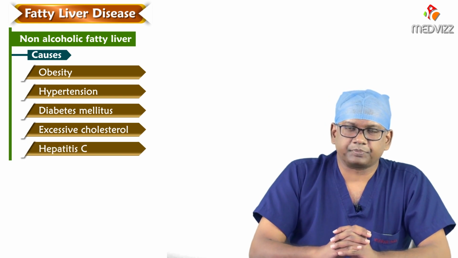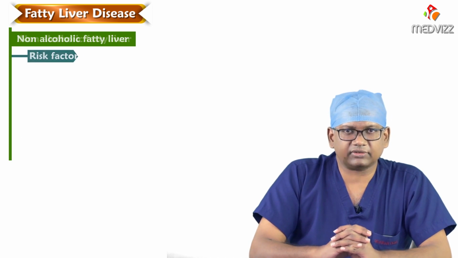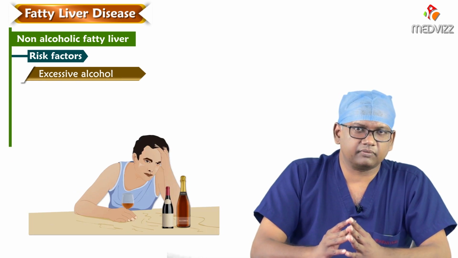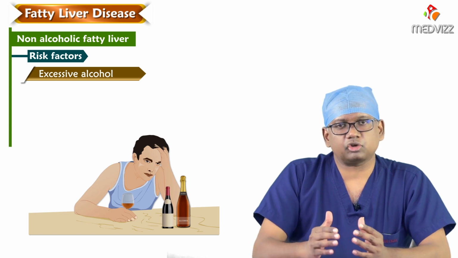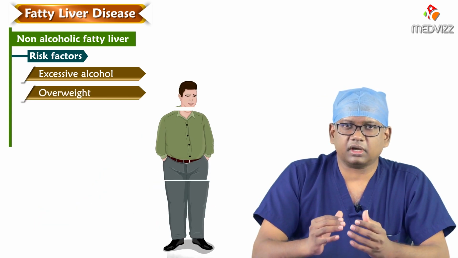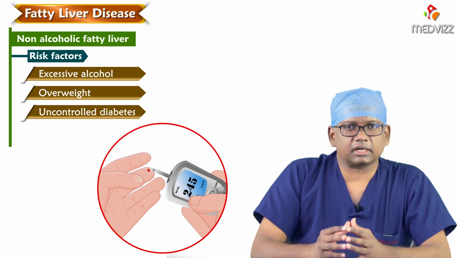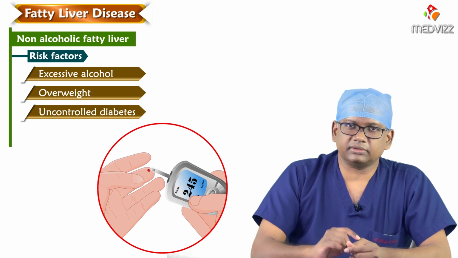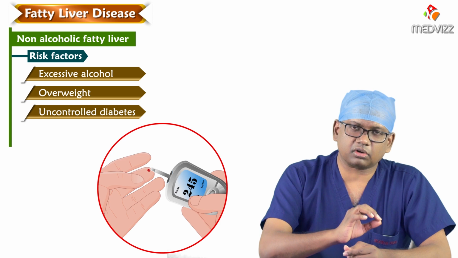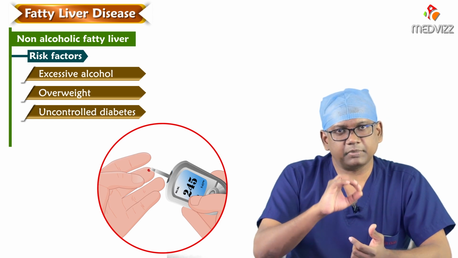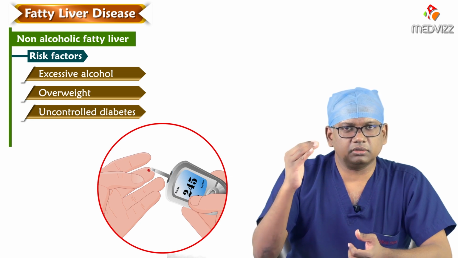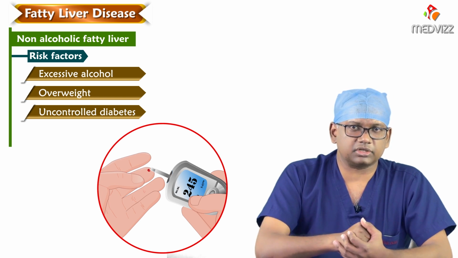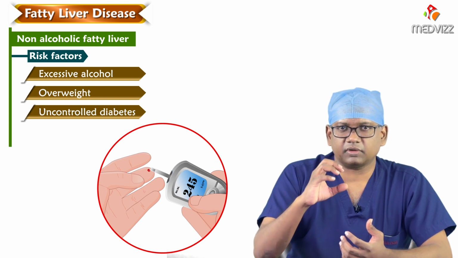What to do if you have fatty liver? First and foremost, you need to look for risk factors. For example, if you are taking excess alcohol, that's obviously a risk factor, and you need to stop it completely. Or you may be overweight, or have uncontrolled diabetes or uncontrolled cholesterol. All these are risk factors for fatty liver. But the good thing is that all these factors can be corrected. By stopping alcohol, you can correct the fatty change caused by alcohol. By cutting down weight, you can reduce the fat accumulation. By cutting down cholesterol, you can reduce the fatty accumulation. So these are preventive strategies for fatty liver.